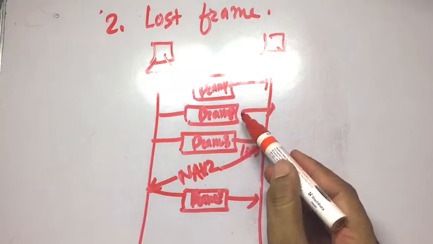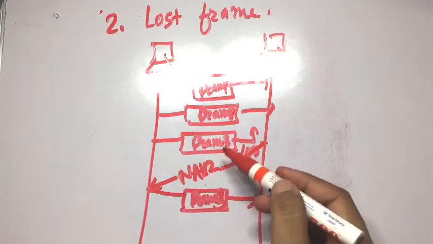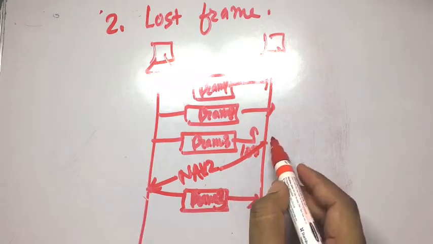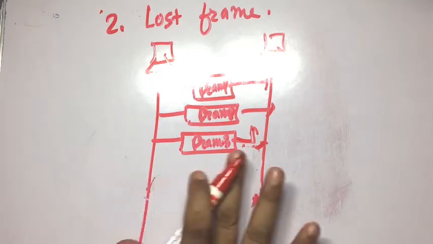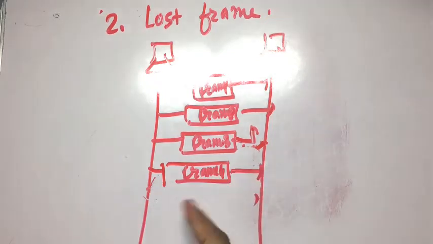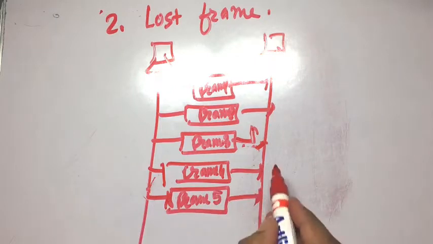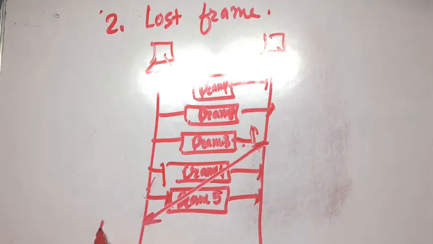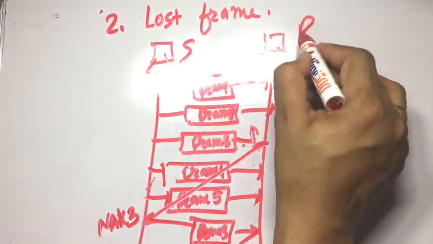If after frame 3 there were frames 4 and 5, they would all be received, and only frame 3 would be resent. So wherever a frame is lost, only that particular frame is resent. Frame 4 keeps being received, frame 5 is received, and then after receiving NAK3, because frame 3 is lost, the sender retransmits frame 3 to the receiver.